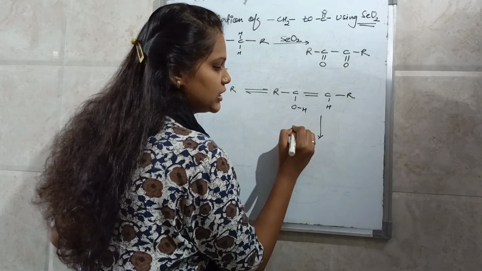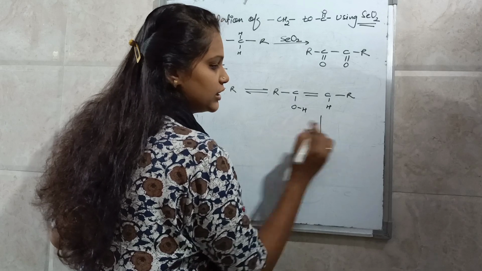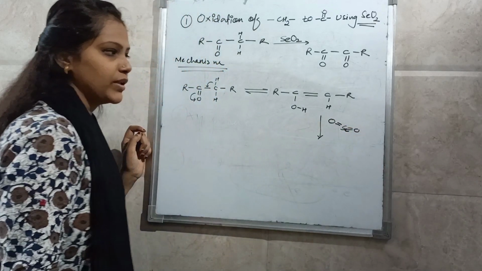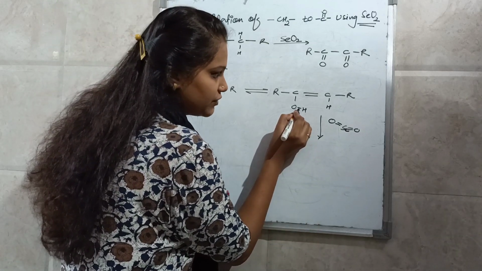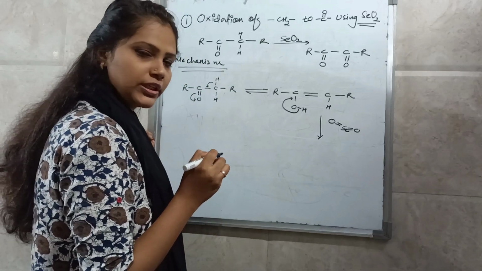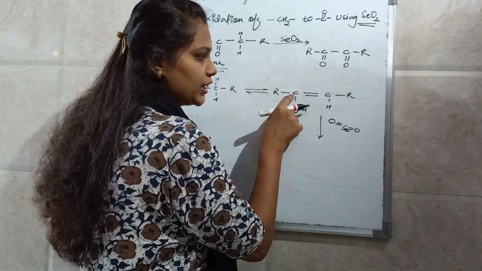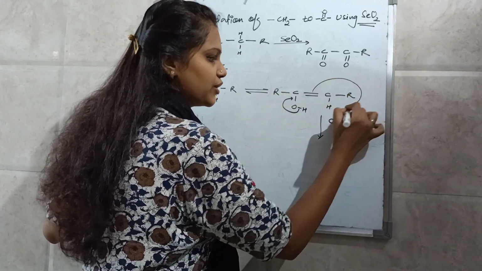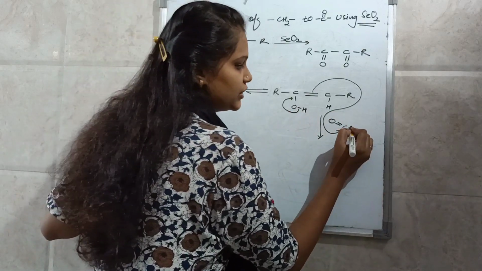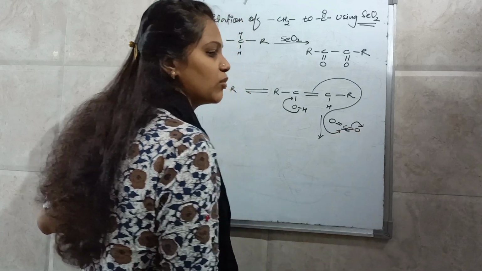And when you treat this compound with selenium dioxide, see here which type of reaction will take place. This bond will shift to carbon and oxygen. The valency of carbon increases. This will shift to selenium as selenium is electron deficient here, and this will shift to oxygen in the form of O minus.